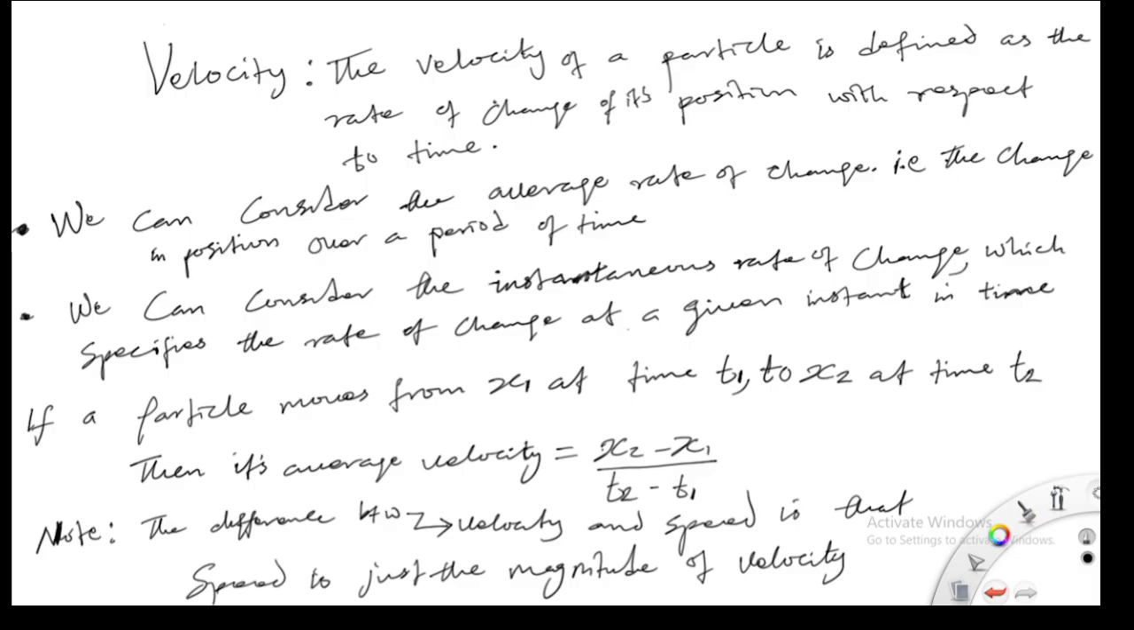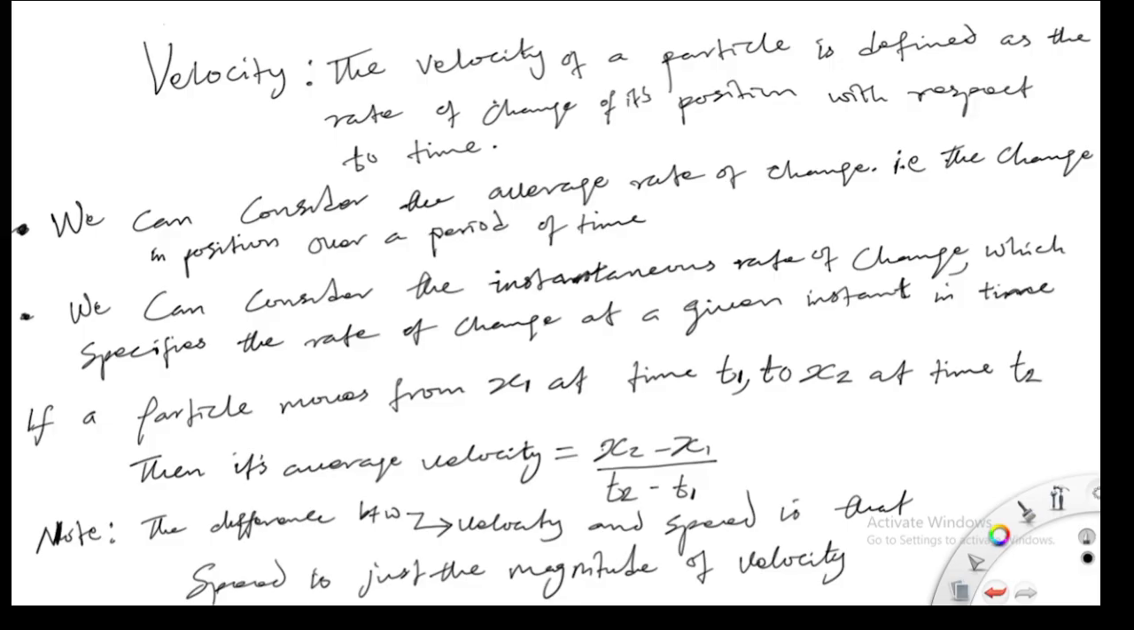The velocity of a particle is defined as the rate of change of its position with respect to time. That means the rate of change of a particle's position with respect to time is velocity. We can consider the average rate of change, that is the change in position over a period of time, as also the velocity of a particle. We can consider the instantaneous rate of change as velocity, which specifies the rate of change at a given instance of time.